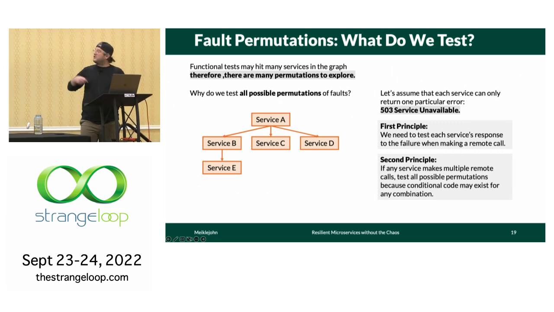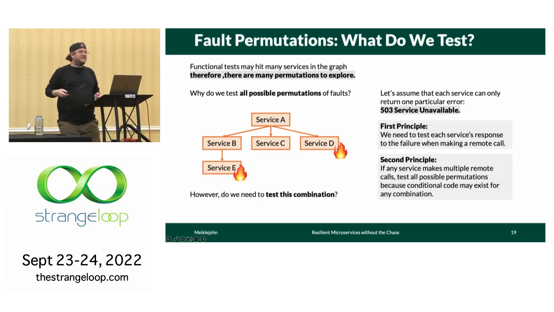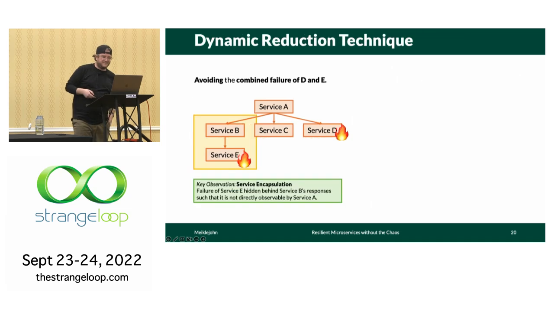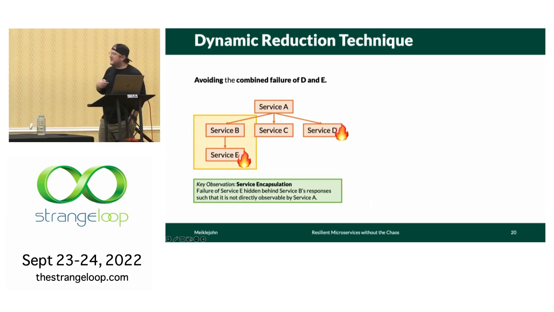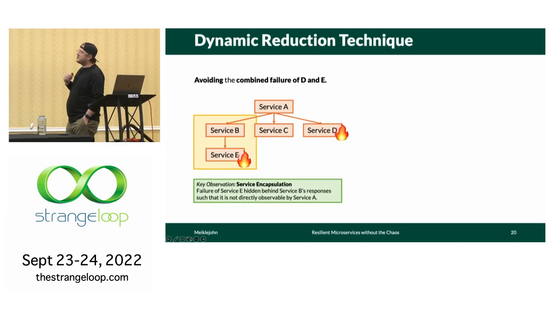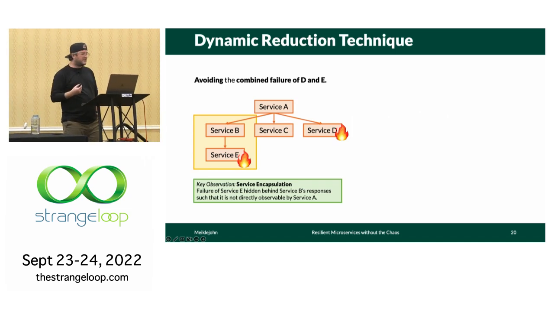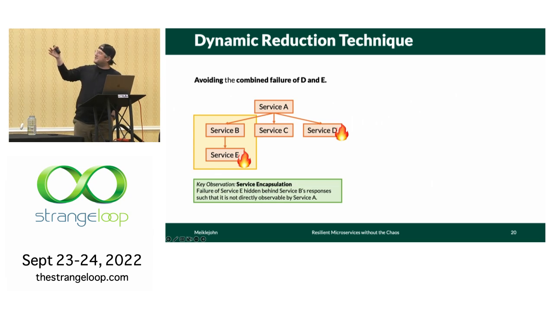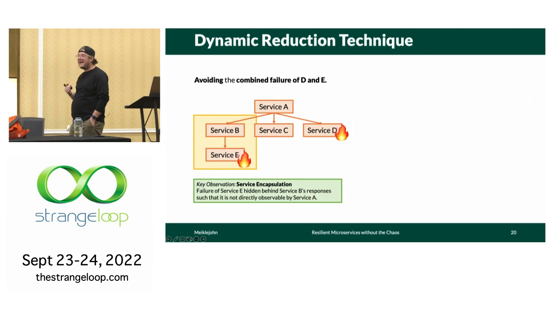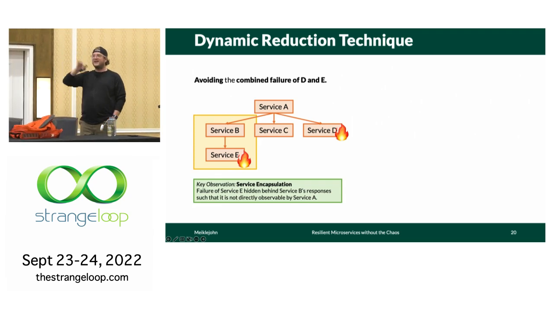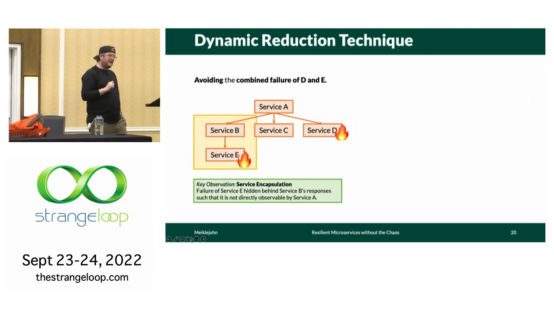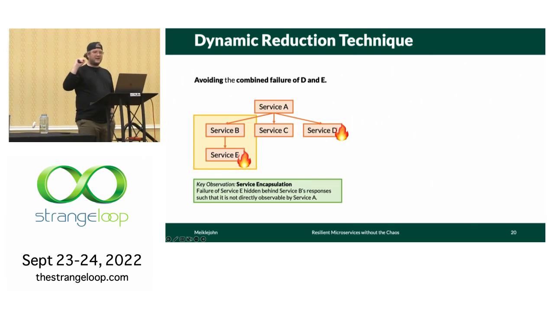The question remains, though, do we have to test this combination of D and E failing together? And it turns out that there's a property that we identified here called service encapsulation, which under certain microservice design constraints means that the failure of service E is not directly visible to A, so that A could write conditional logic based on D and E's failure together.